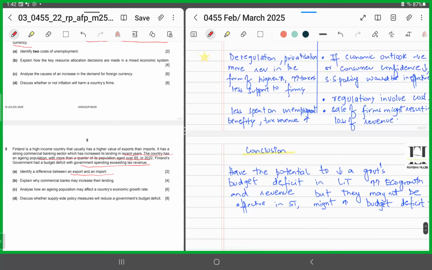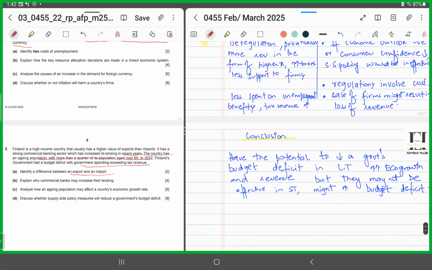So the conclusion would be that supply side policies have the potential to reduce a government's budget deficit in the long term. It might lead to an increase in economic growth and revenue, but they may not be effective in the short term. In the short term they might increase the budget deficit, but in the long term, yes, they can lead to economic growth and an increase in revenue.